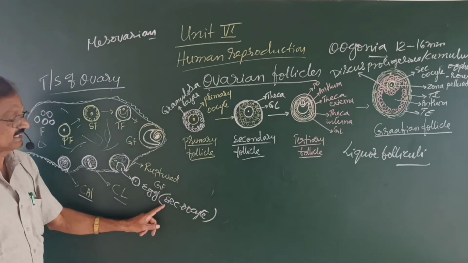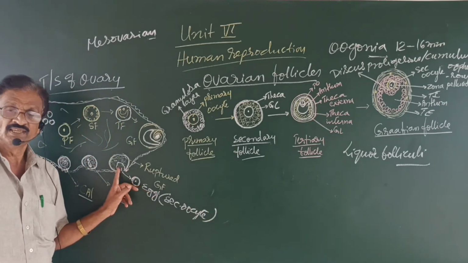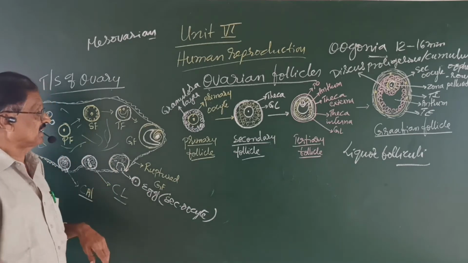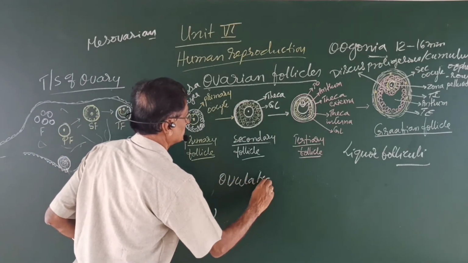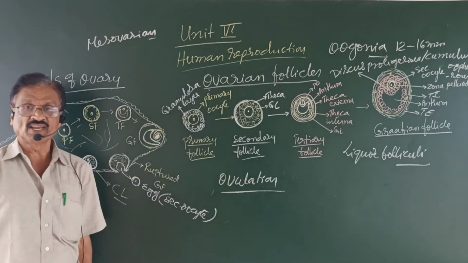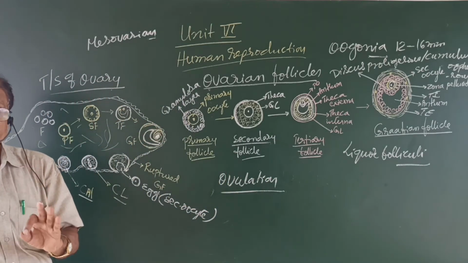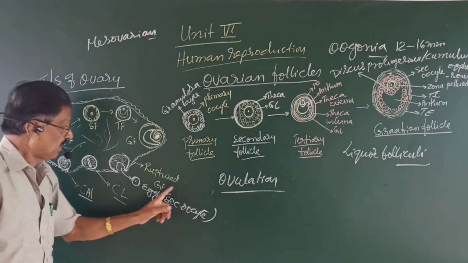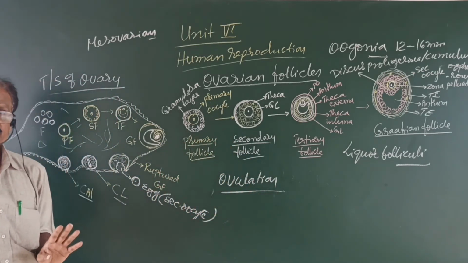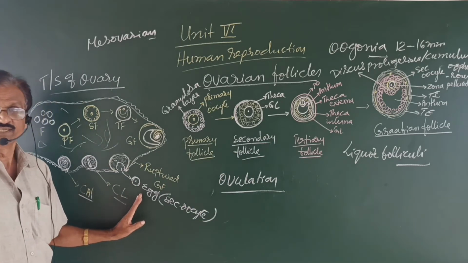The release of the egg from the ruptured Graafian follicle is called ovulation. So at what stage is it released? Secondary oocyte.